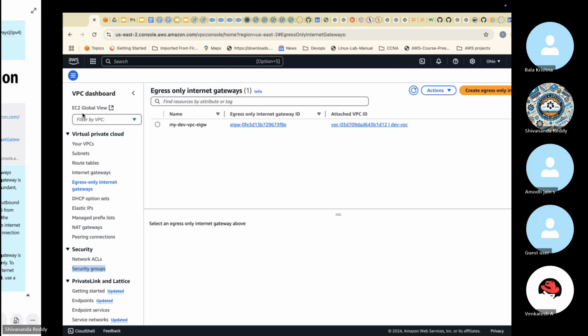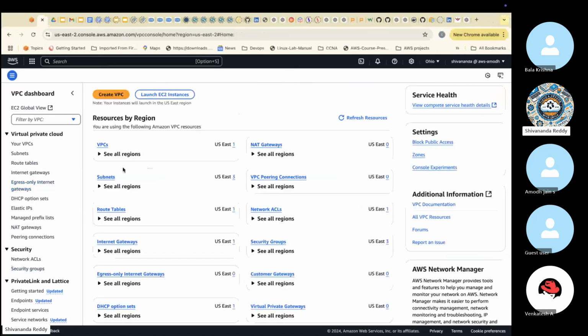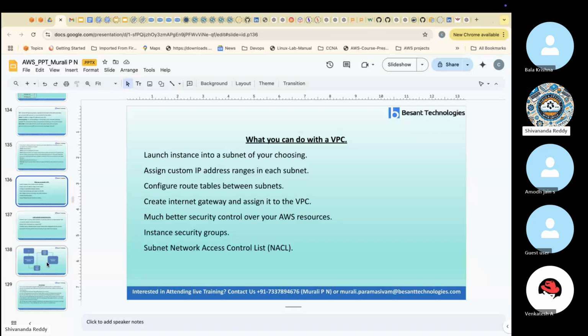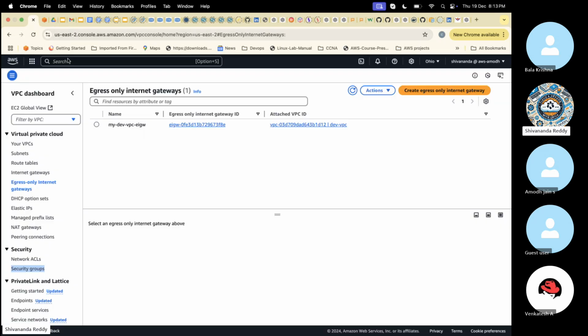Okay. Then post this, we need to discuss the EC2 one, I mean, we need to create the server. If you look at this diagram we were discussing, right, what things are completed? Route table completed, internet gateway completed, public subnet and private subnet completed. But one more thing is pending, that we thought to connect. Let's complete that as well.